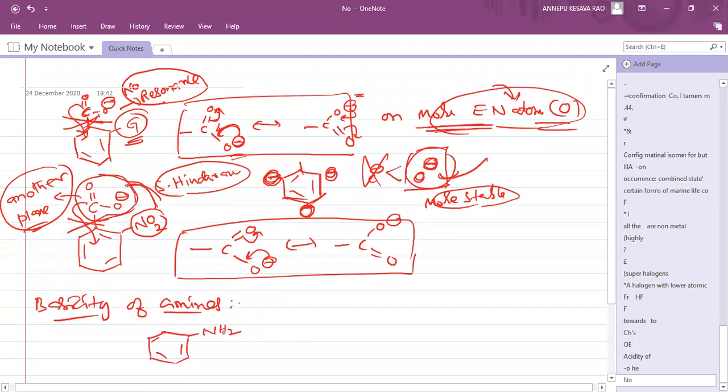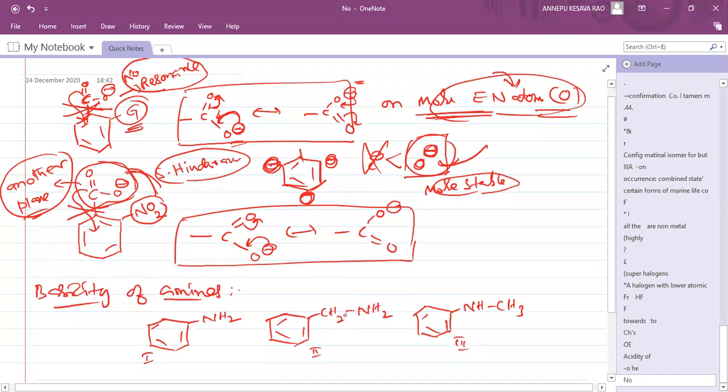Next, here CH2NH2 is there, and here NHCH3 is there. Got it? So this is aniline, this is a primary aliphatic amine, and this is an aromatic amine.